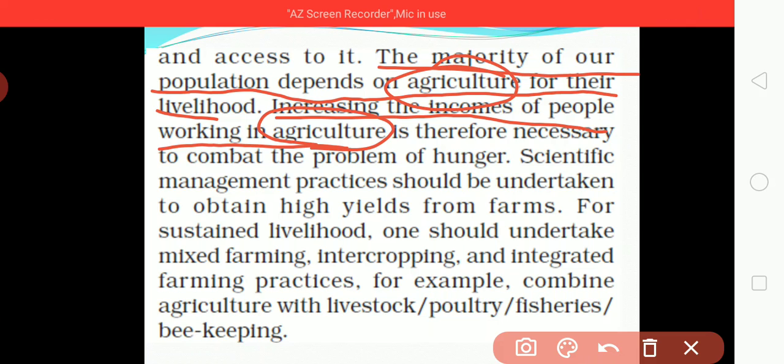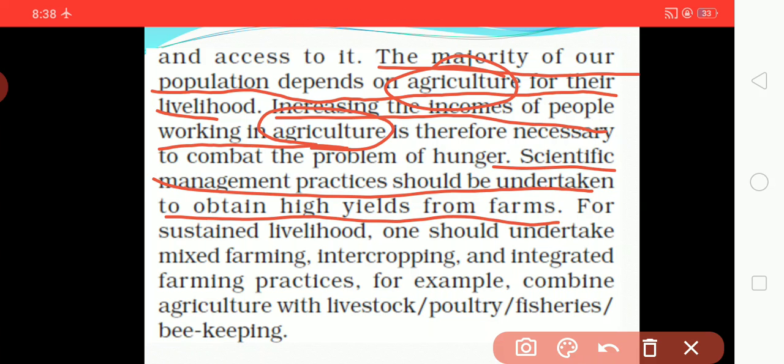Scientific management practices should be undertaken to obtain a high yield from the farm. Now how will we get a high yield? Yield means product, or output, which we get from the farm.